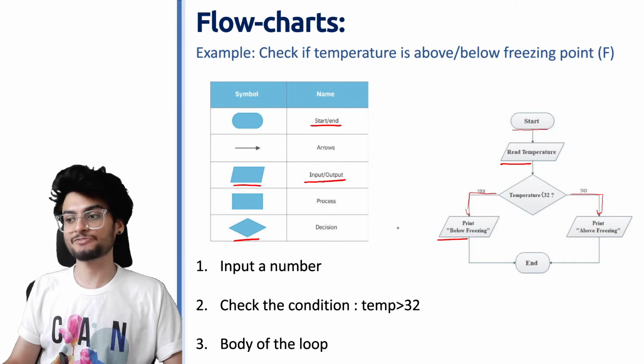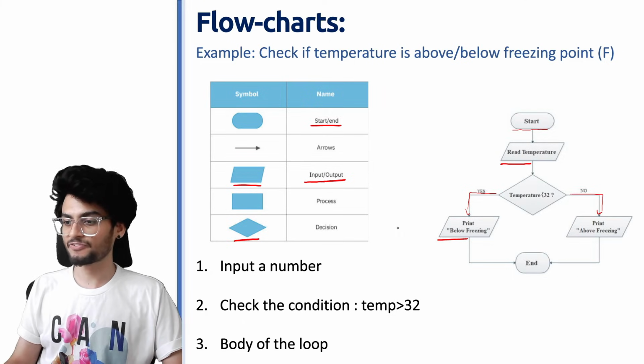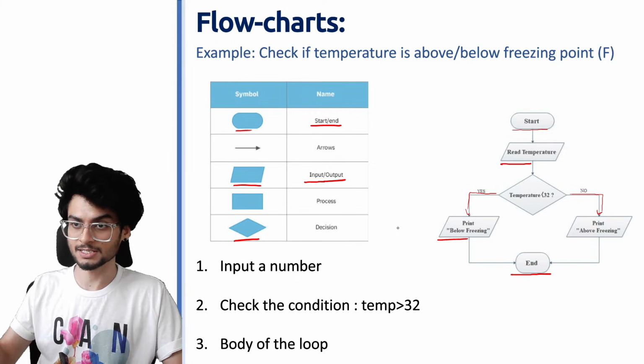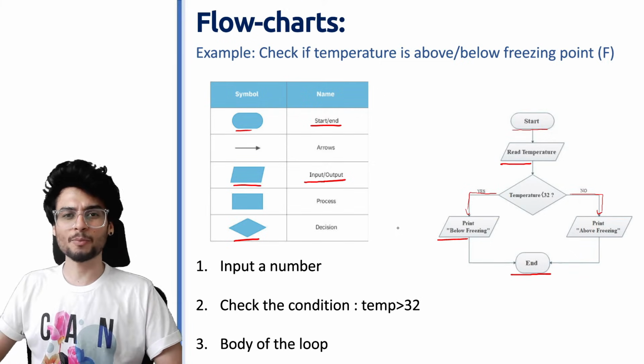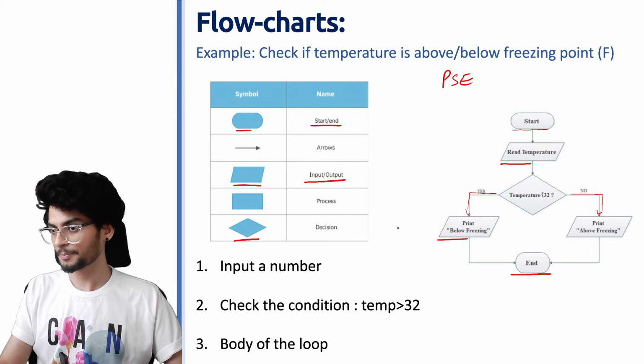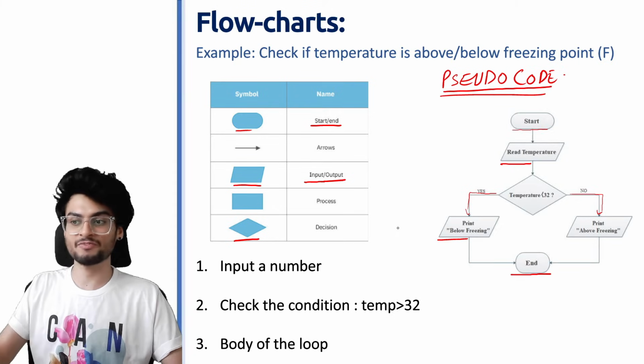If this condition is false, then we will print it is above freezing. And finally, we just end के लिए जो सिंबल है that is this. It is not very complicated. आपको शायद थोड़ा टाइम लगेगा ये सिंबल्स लर्न करने के लिए, but if you are trying to write a pseudocode means you are writing in your own language, these flowcharts will be very beneficial.